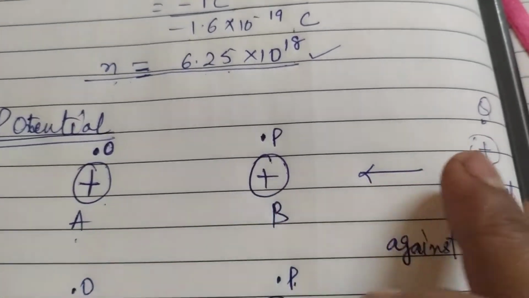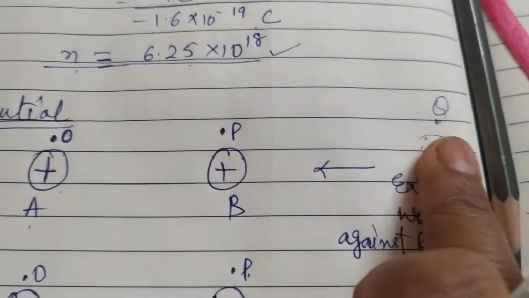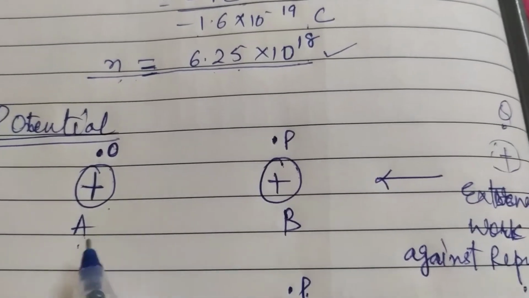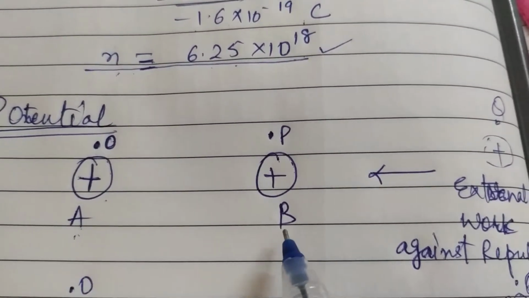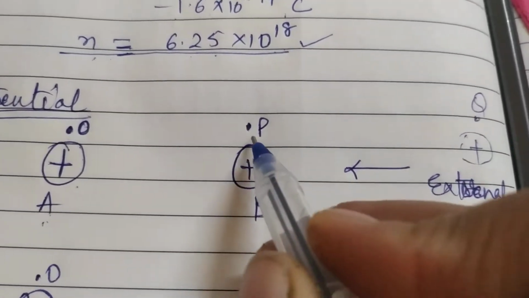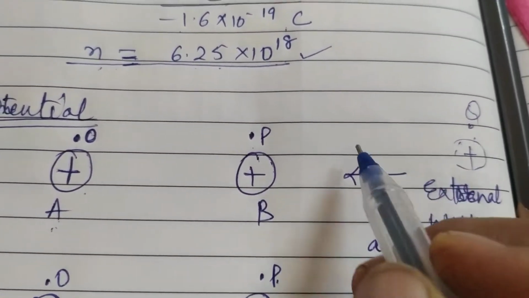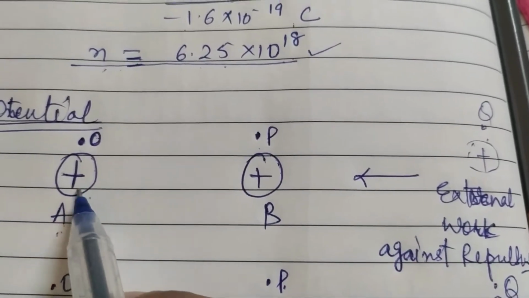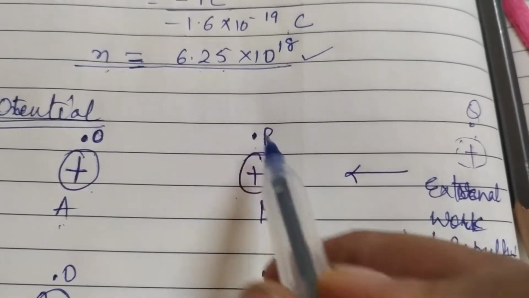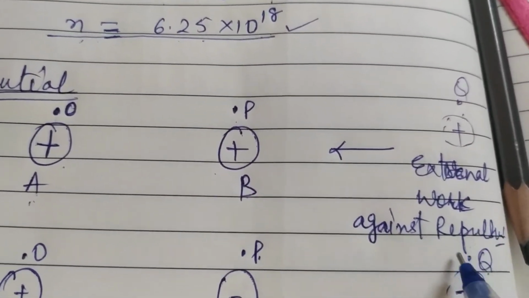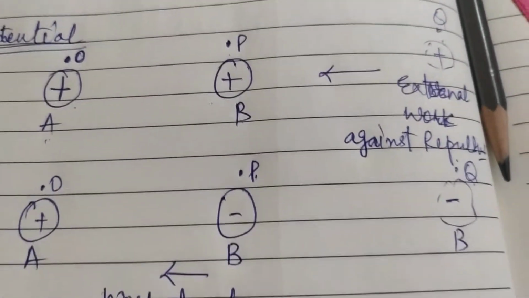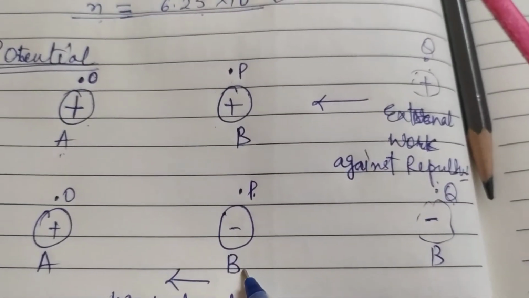which is initially at some another position, let us say at position Q, and the position of body A is O. Now this A body will repel this body B if I want to take it to a position P from this point Q. Means there will be a repulsion between the like charges, and if I want to keep this body B here at this point P, then I have to do some external work against that force of repulsion.